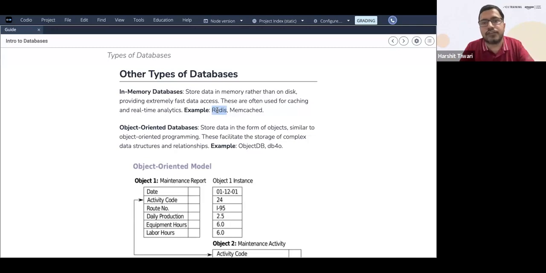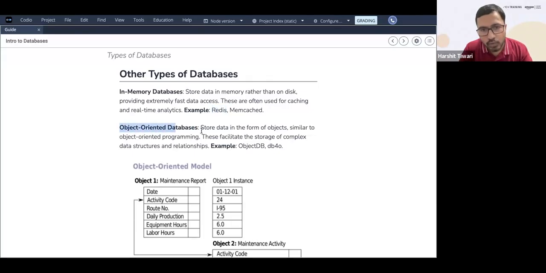You cannot have, let's say, someone liking your post and the request first going to the database, and then coming back to you to show that person A has liked your post. That is very slow. Redis is much faster because it is storing data in RAM. Don't worry much about it if you don't understand that part. But these are different types of databases, and you don't have to delve deeper into them.